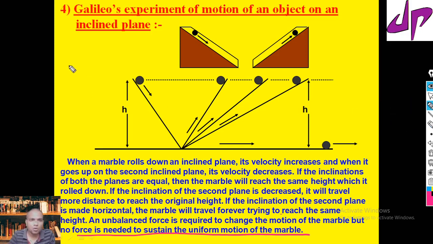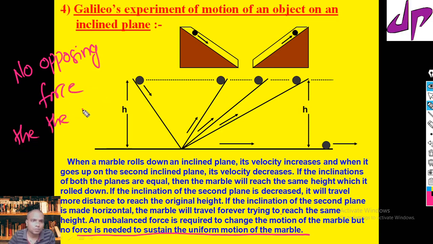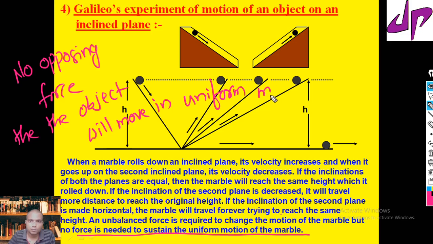If I mention it here: if there is no opposing force, then the object will move in uniform motion forever.